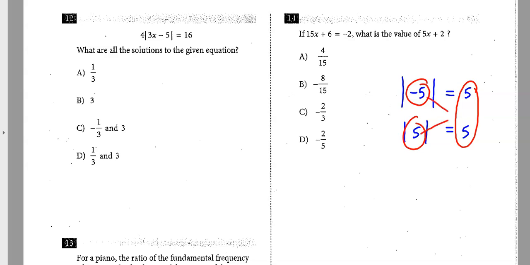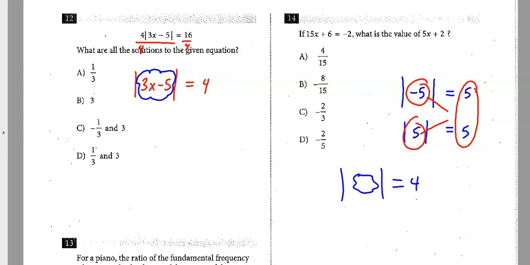So on this problem over here to the left, it says 4 times the absolute value of something equals 16. So I've got to figure out what x's could make that work. Well, first thing you want to do is isolate the absolute value bracket. Get the absolute value by itself. So I'm going to divide by this 4. Now I've isolated it, that's all I have on the left side, is that absolute value. And now I just ignore all this stuff. This is just kind of like blah, blah, blah. Well, if the absolute value of blah, blah, blah is 4, either this stuff in here is 4 or this stuff in here is -4.